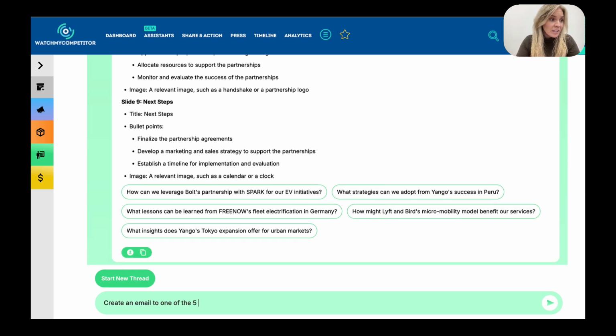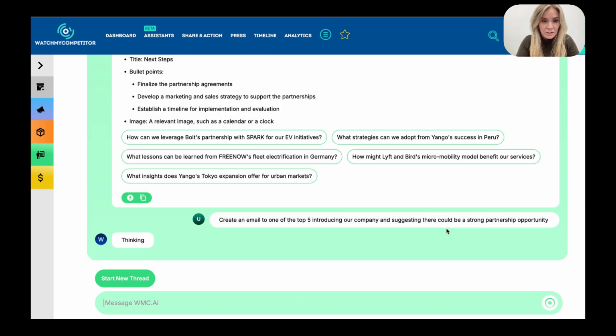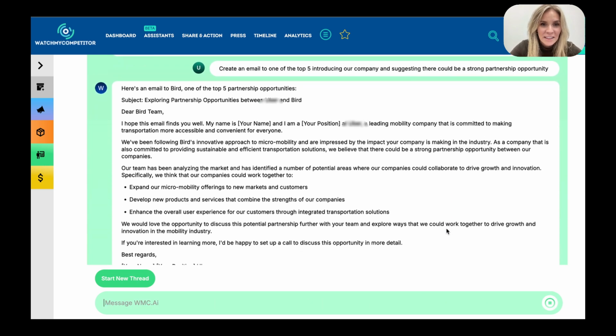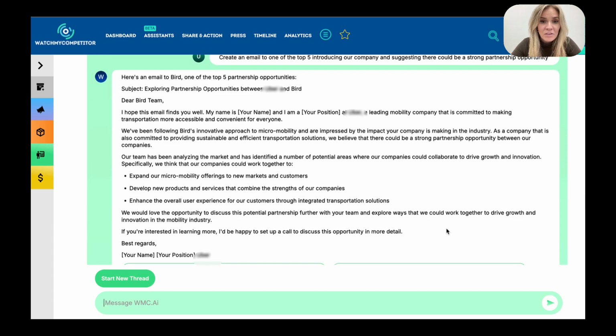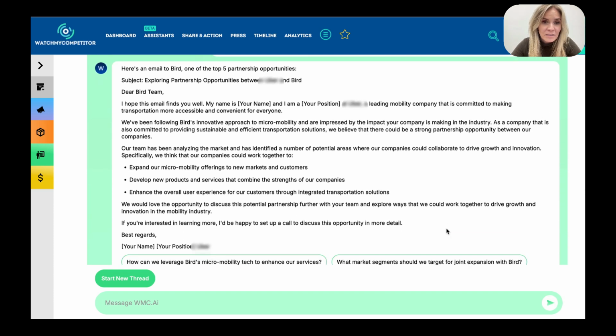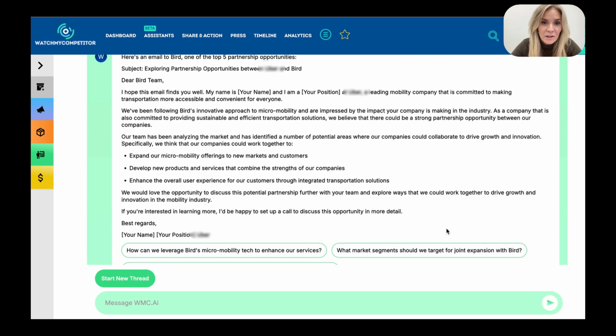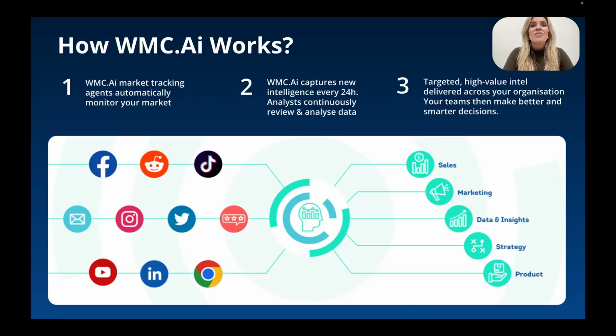Finally, we could ask it to draft the outreach email to the partner company in question. And that's the email in question. That can then be sent out to any of those potential partners that it's previously provided to us, or it can be tailored from that point and used as a starting point for any further correspondence.